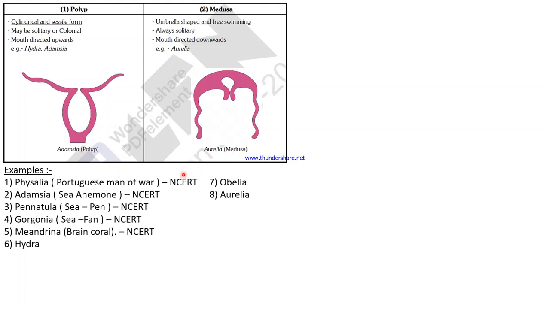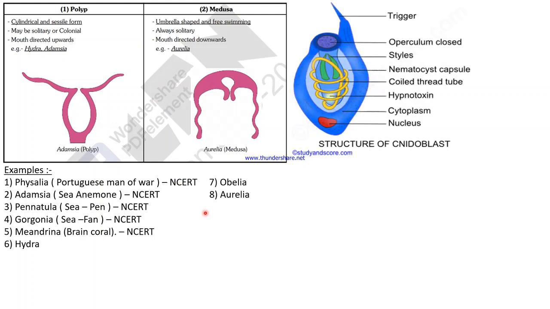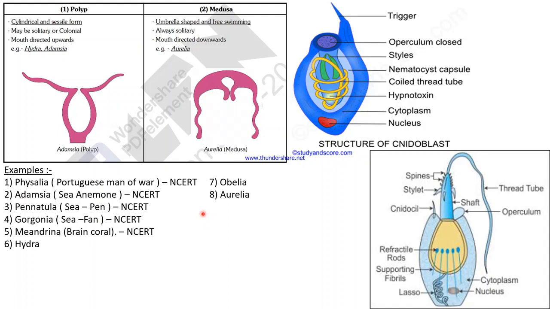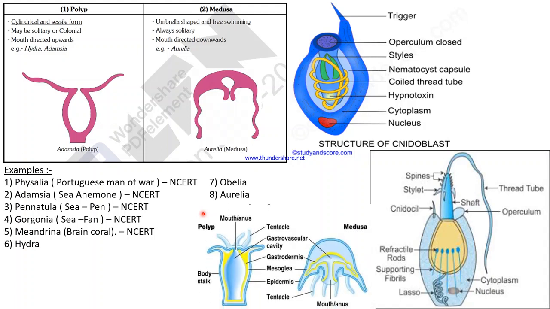The examples of cnidarians are Physalia, Portuguese man of war, Adamsia, sea anemone given in NCERT, Pennatula, sea pen given in NCERT, Gorgonia, sea fan given in NCERT, Meandrina, brain coral given in NCERT, Hydra, Obelia, Aurelia. This is a structure of cnidoblast. This is also a structure of cnidoblast. And here polyp and medusa form are shown.